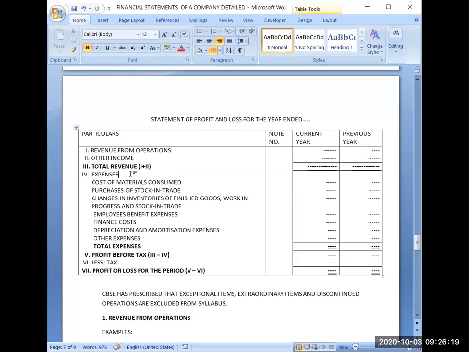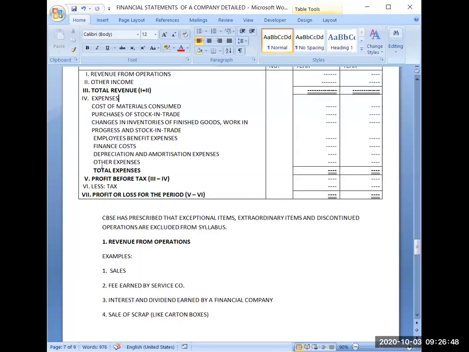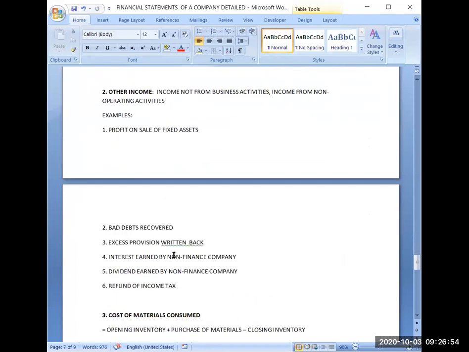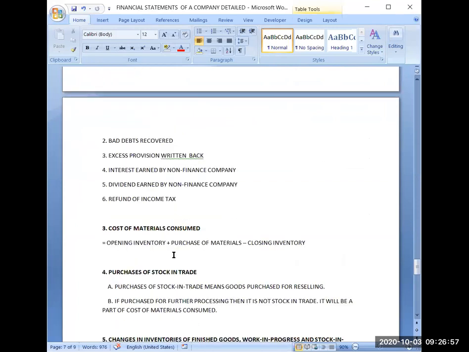Now in the next part, I will start writing my expenses, whatever expenses I am having. Earlier last year we were segregating the expenses into direct and indirect expenses. The direct expenses were written in the trading account and the indirect expenses were written in the profit and loss account. So here you will find that all the expenses, whether they belong to trading account or profit and loss account, are written in the expenses column. So the first thing is cost of materials consumed. Cost of materials consumed means actually cost of raw materials consumed, because generally companies are engaged in manufacturing activities. That's why it is termed as cost of materials consumed.